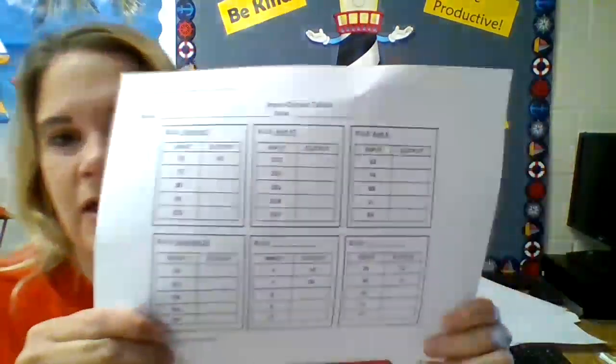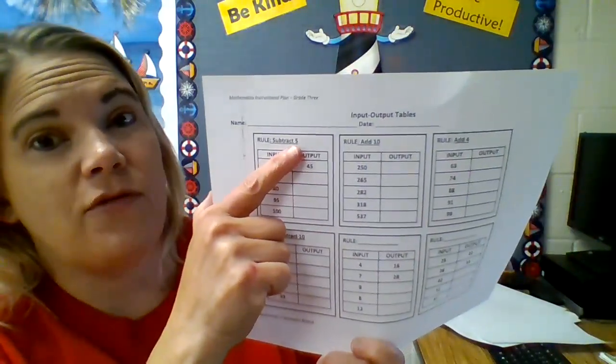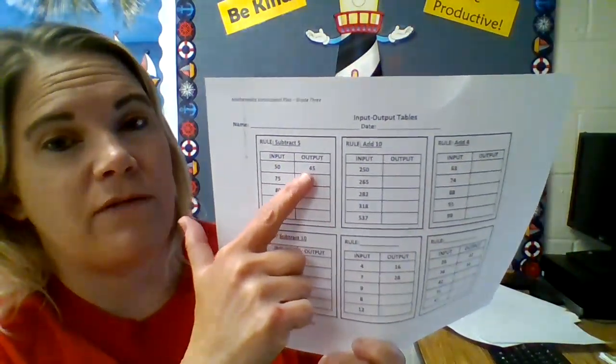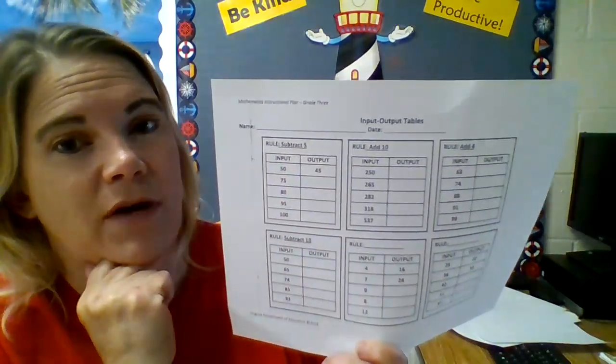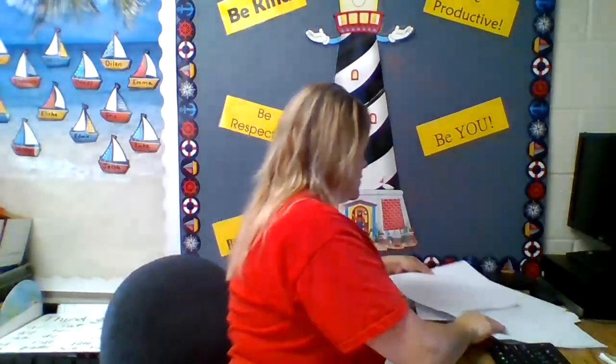And then you have another sheet of input-output practice. I put in the number 50. They give you your rule, subtract 5. I'm going to get out 45. 50 minus 5 is 45. You have to finish. Some of them give the rules, some of them you have to figure out the rules. So you have that to do.